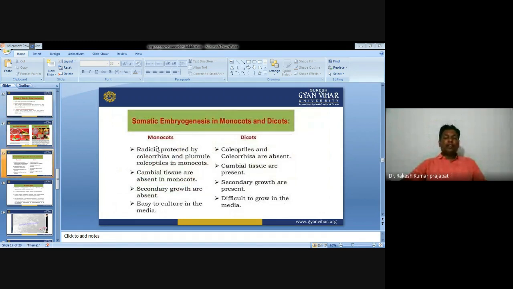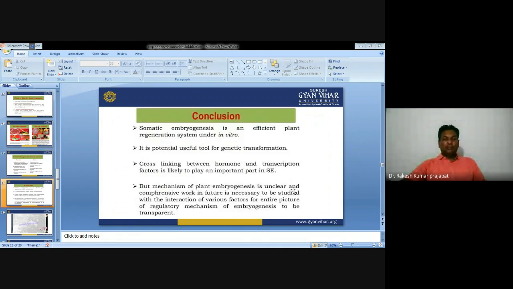Somatic embryogenesis occurs in monocot and dicot. In monocot, the radicle is protected by the coleorhiza and the plumule by the coleoptile, while coleoptile and coleorhiza are absent in the case of dicot. Cambial tissue is absent in monocot, while cambial tissue is present in dicot. Secondary growth is absent in monocot and present in dicot. It is easy to culture in the case of monocot but difficult in dicot.